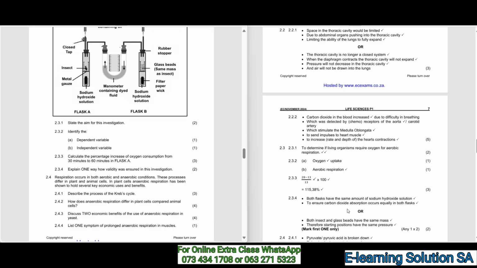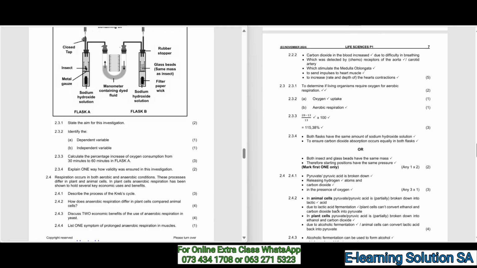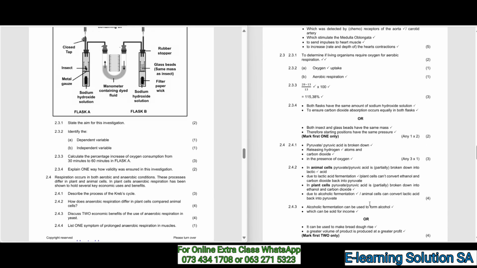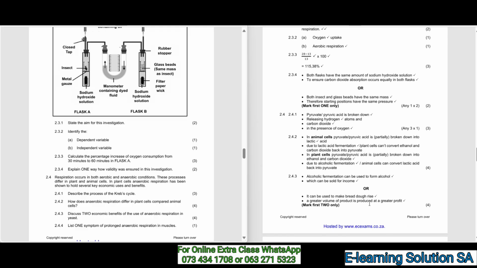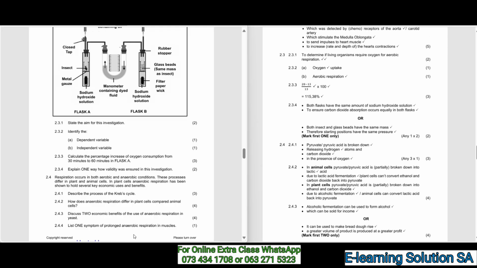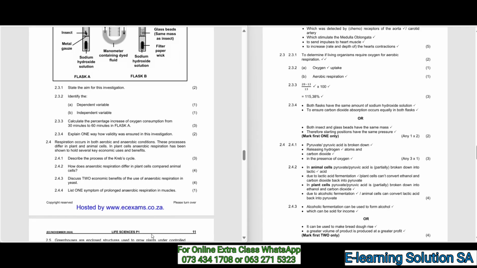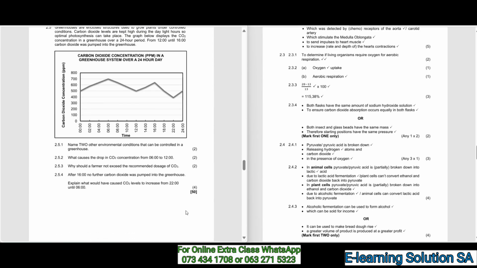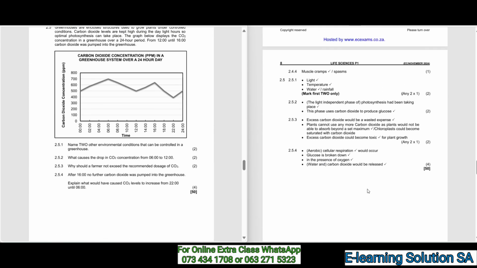We are moving over up to 2.3. The questions and answers are on the other side. 2.5, which is our last one in question 2, those are your questions and answers on the other side. Remember, you only pause the video, then you study. It's 50 marks allocated as well, so make sure that you invest your time in this because it's going to help you very much, guys.